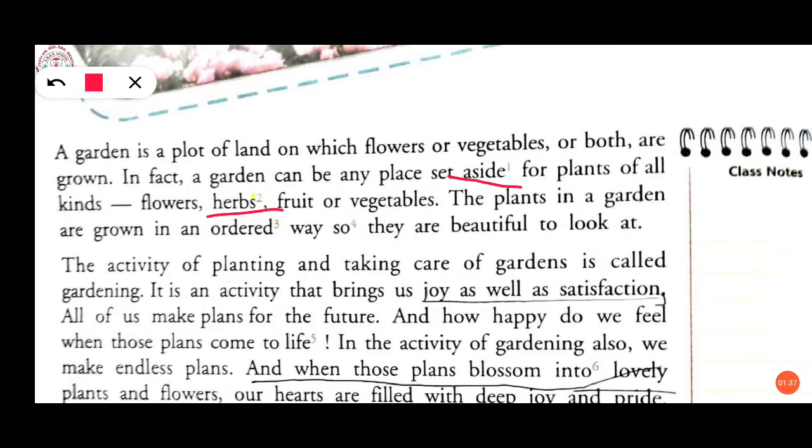And here it is given ordered and so. Ordered means carefully or well arranged. So means in order that or with the intention or purpose that. Now, first I want to tell you what is a garden. Let's start with a small introduction, what is a garden.